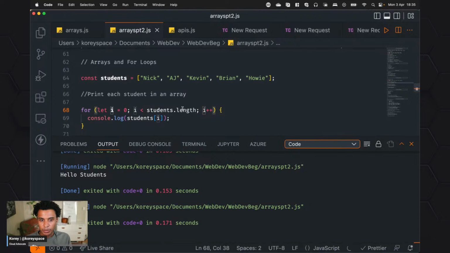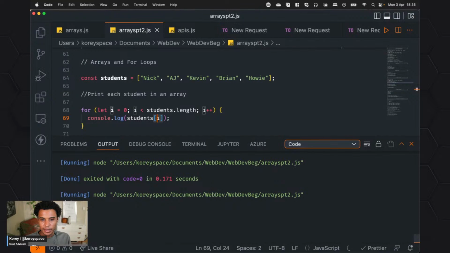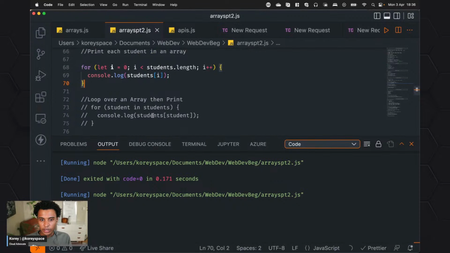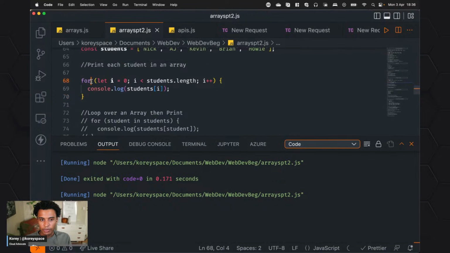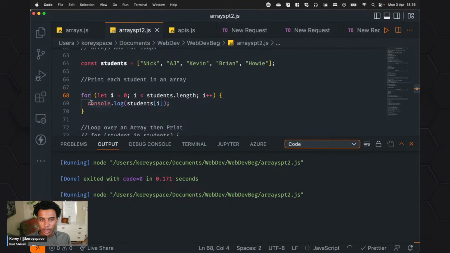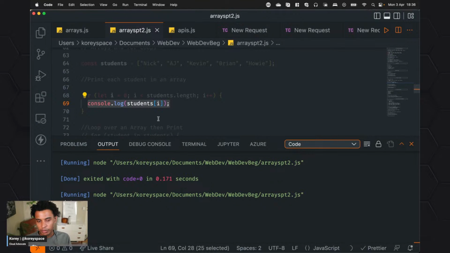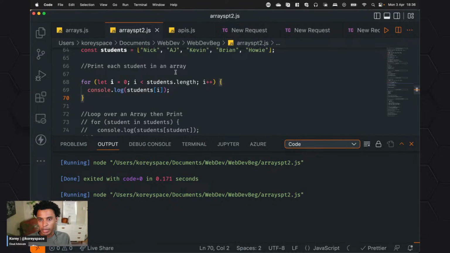i plus plus. So again, we're going to increment i by 1. And then we're going to take the location of the value of that, whichever element is in that array, and we're going to just print it out. This is a classic, right? So we've seen Nick, AJ, Kevin, Brian, Howie. So that's a good one. So again, using the for loop to loop over that. And again, we could do more than just print. We could add a function here or do something. We can make them bigger, capitalized, uppercase. All of that could be possible in there.